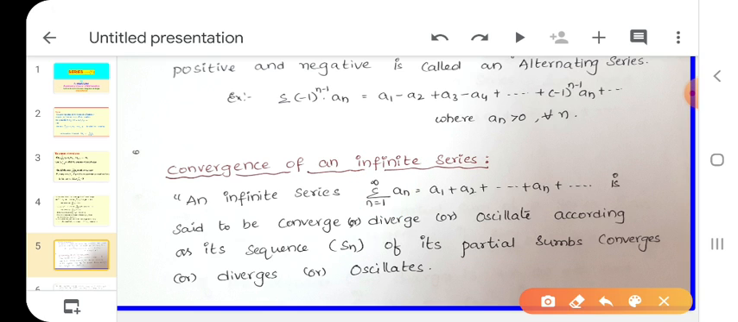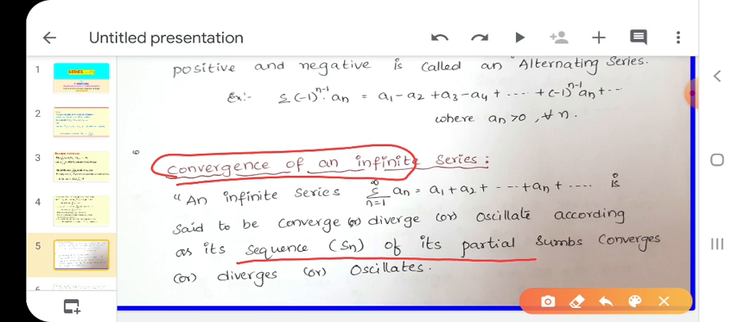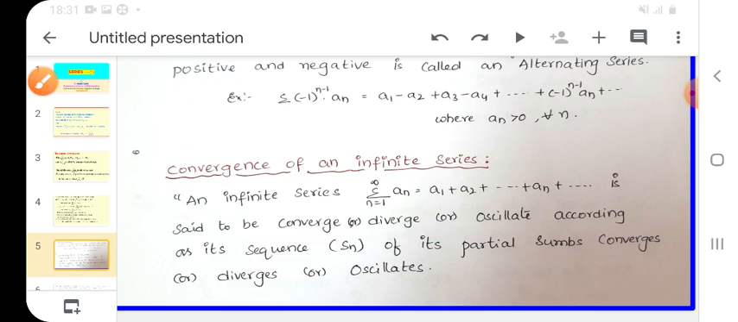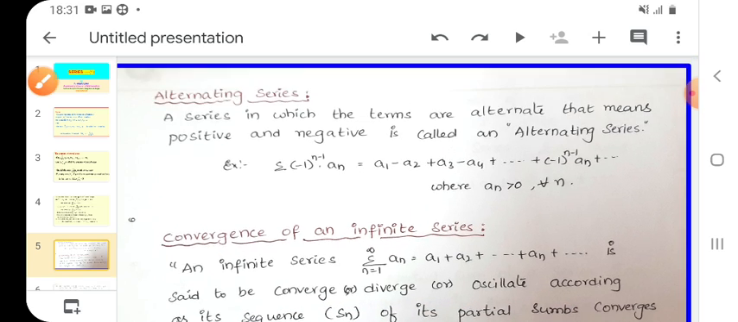That means convergence of an infinite series depends upon the limit of the sequence of its partial sums. If the limit of the sequence of partial sums converges, automatically the given series converges. If it diverges, then the series also diverges. If the partial sum is oscillating, the series is also oscillating. Okay. Next,